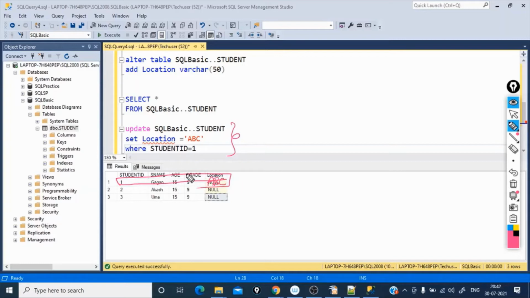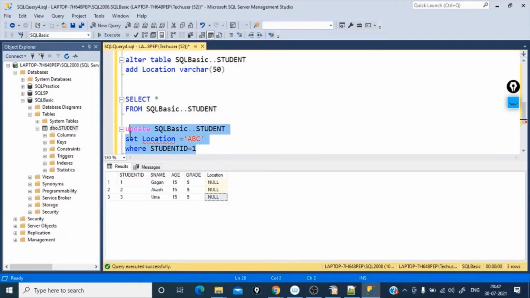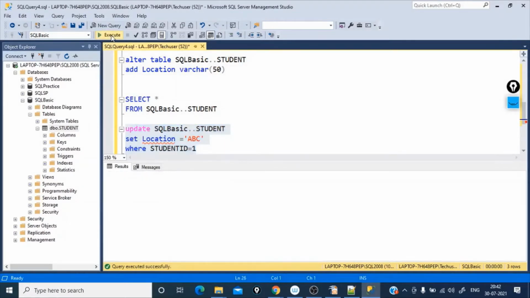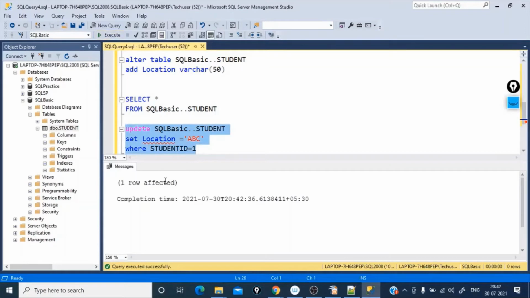So let's go ahead and execute this query. Okay, one row affected. Instead of location, I would have used address. Now it's okay. Now let me execute this select statement and see what is the value.